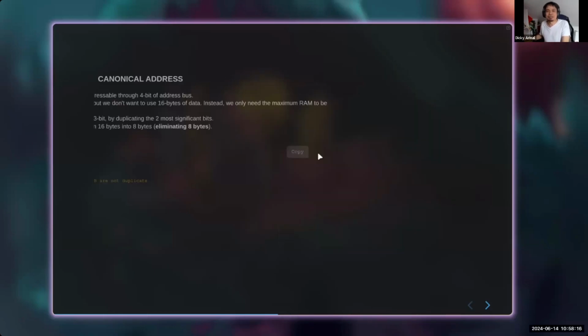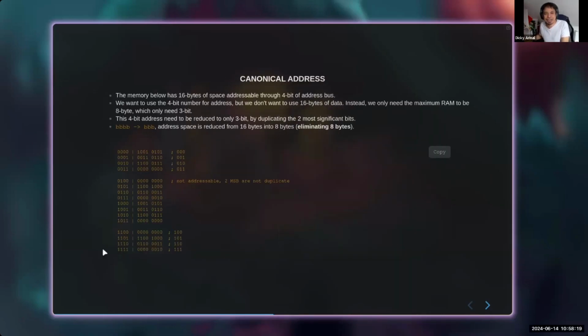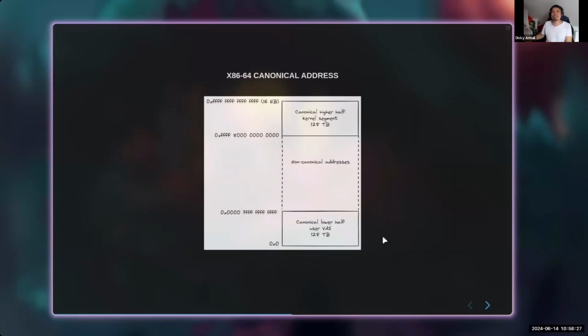So if we come back here again, this is the higher part, this is 0, and we have the lower part, and we have a hole in the middle. So in our system, it's also like that. We have the lower part, which is 128 terabytes, and the higher part, which is the last 128 terabytes, and we have a very massive hole in the middle. This is why it's called canonical address, and this is how our address is still notated as 64 bits, but there are several non-addressable addresses like this in the middle.